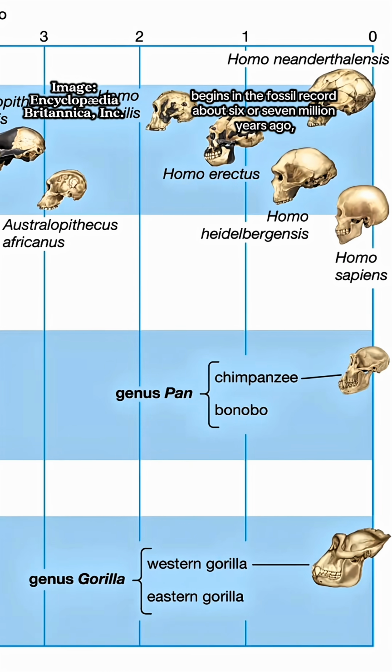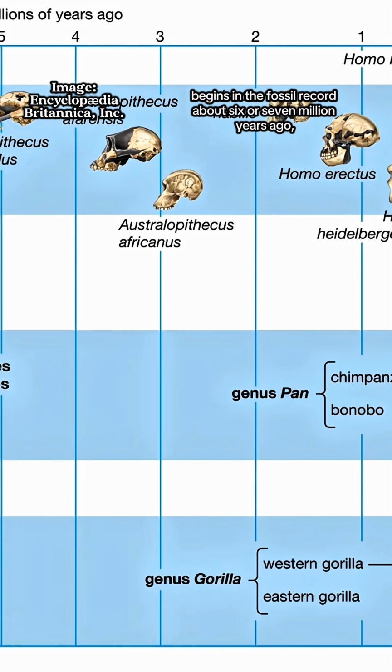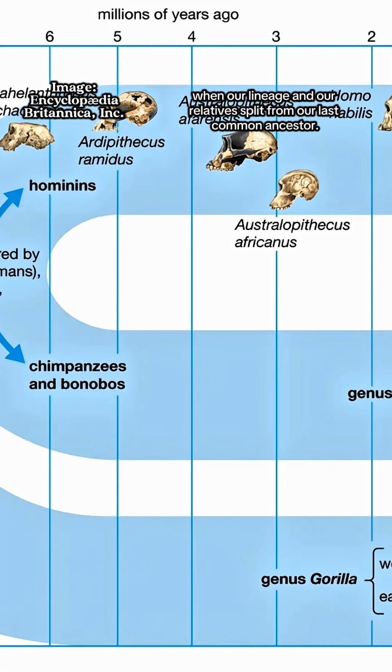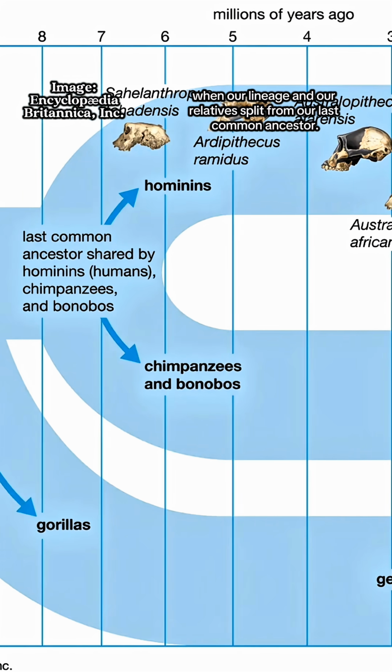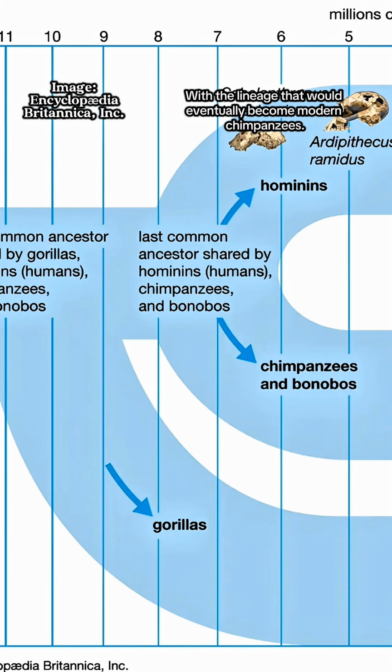And that tribe, the hominin tribe, begins in the fossil record about 6 or 7 million years ago, when our lineage and our relatives split from our last common ancestor with the lineage that would eventually become modern chimpanzees.